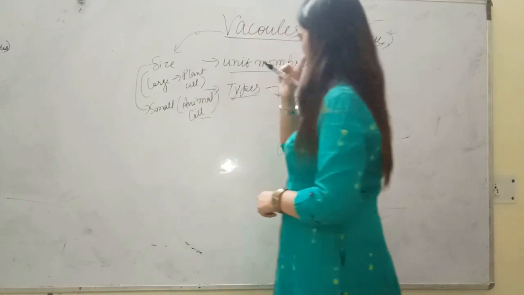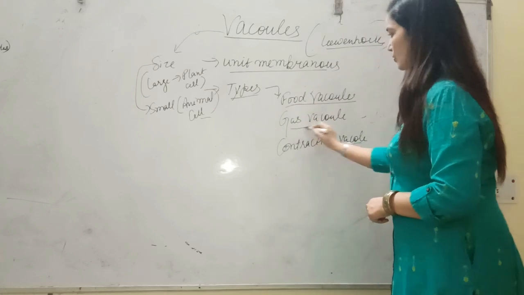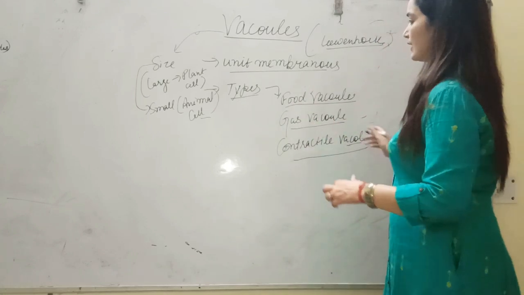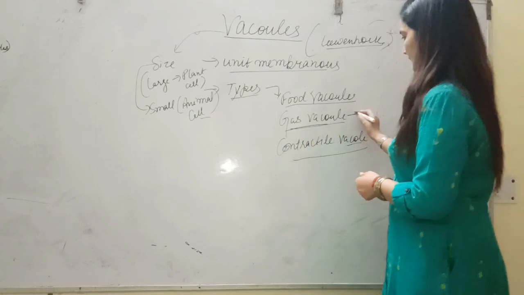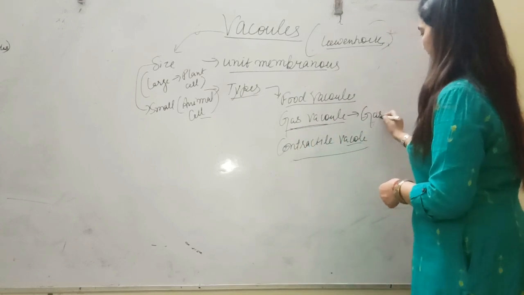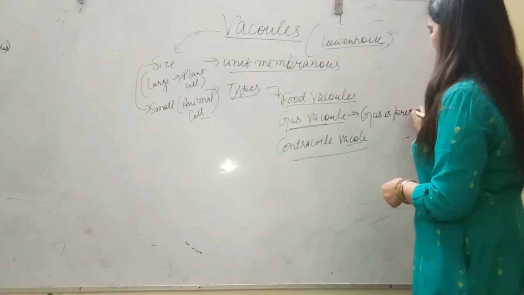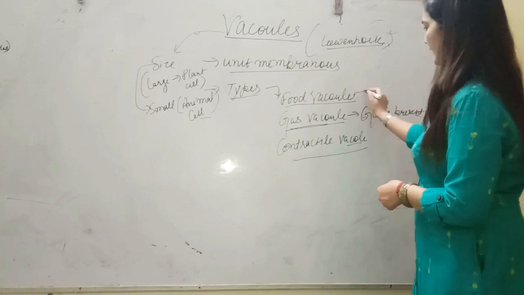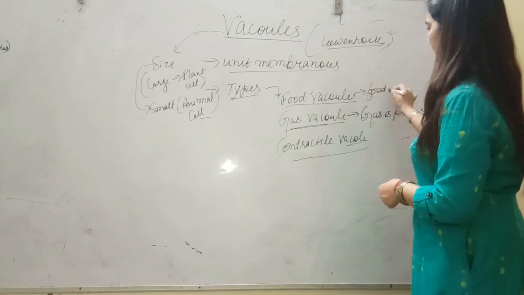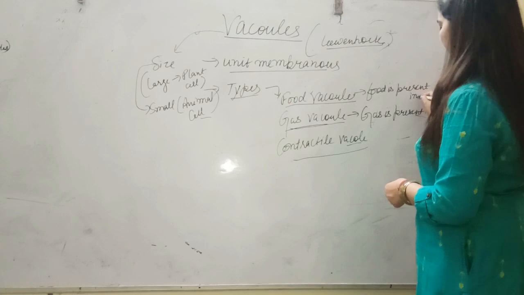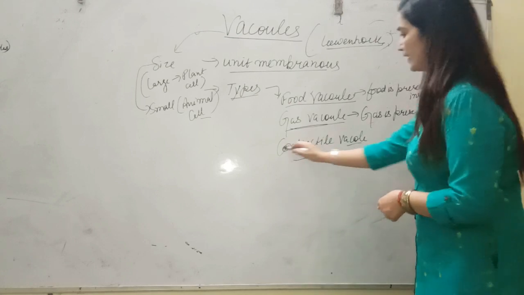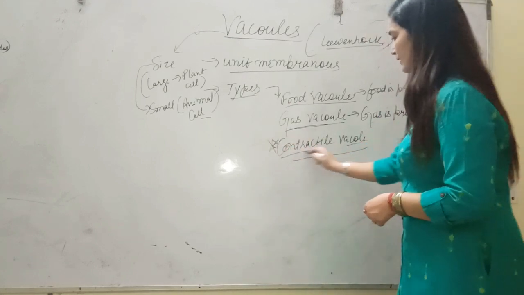Alright students, if we are talking about food vacuole, if food is present inside the vacuole, it is called a food vacuole. If gas is present inside, it is a gas vacuole, and in a food vacuole, food is present inside. This is very important for competitions.